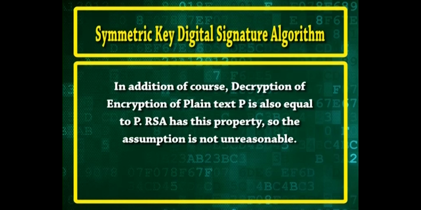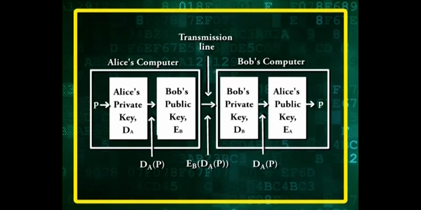So, the assumption is not unreasonable. Assuming that this is the case, let us again take the example of Alice and her banker Bob. In this example, D is the private key and E is the public key. Alice can send a signed plain text message P to Bob by transmitting EB(DA(P)).